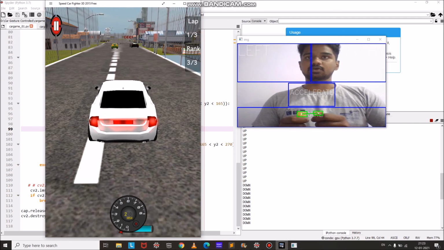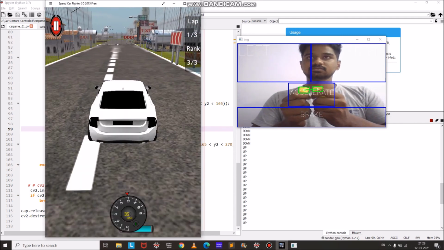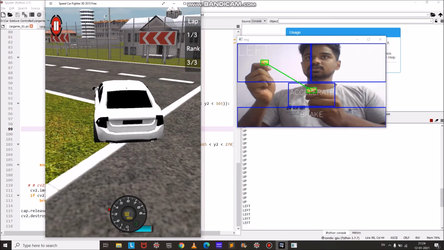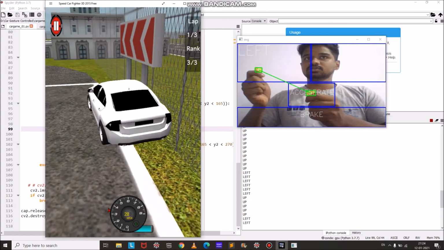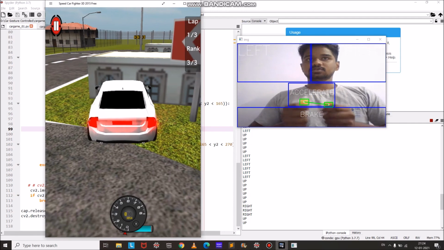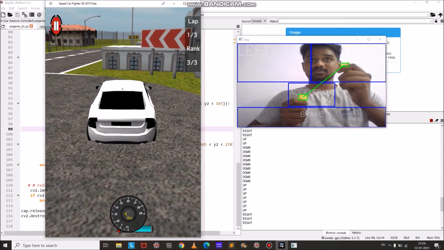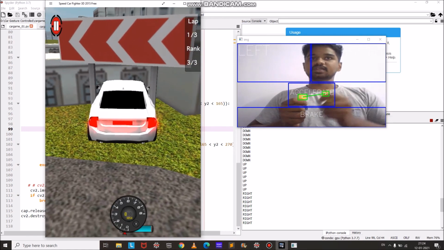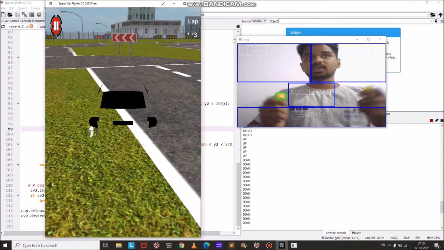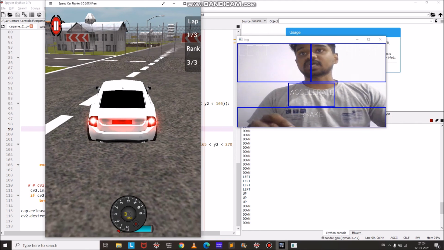Now the car is accelerating. Now there is a left turn. It is also taking the right turn. With a bit of practice, you will get a good hold of it. This was my style.